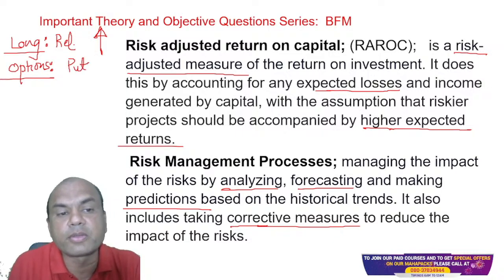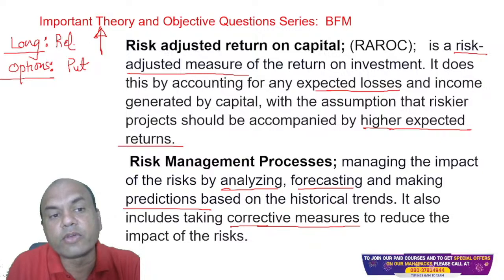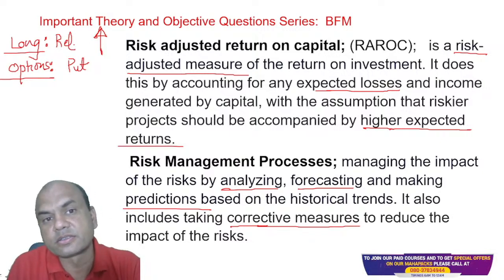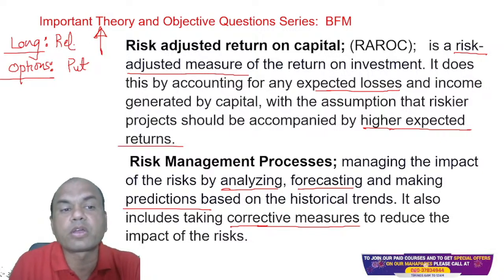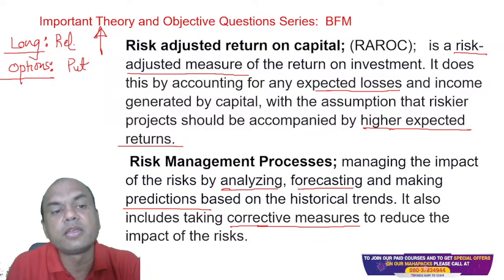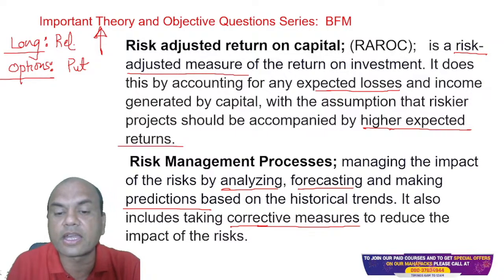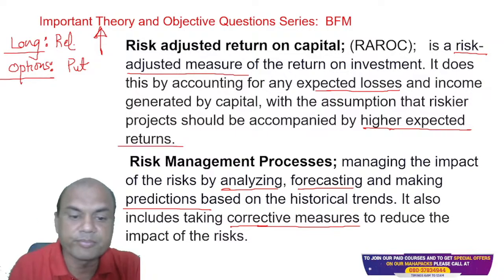Put means what? If the market goes down, then the value of that put increases. So that's why whenever you are long on a commodity, you must always buy put options to hedge that risk. And this is known as hedging. Corrective measure means hedging.